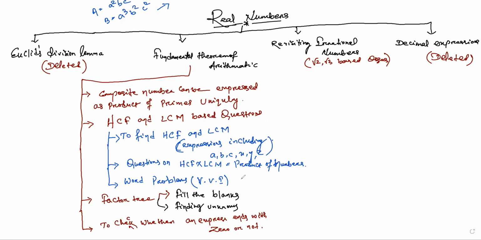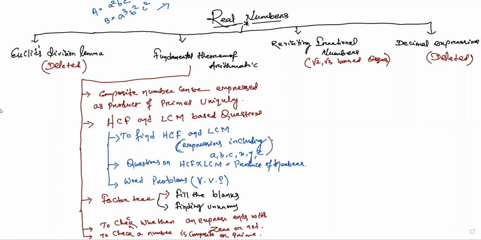So the next thing, the last one, is to find out whether a number is composite or prime. You will find these type of questions in NCERT only. So, last, writing composite or prime, to check whether a number is composite or prime. This is simple. If a number has only two factors, one and itself, it is prime, otherwise it is composite.